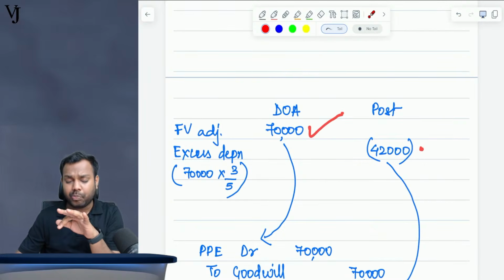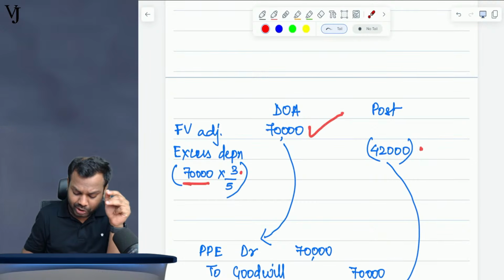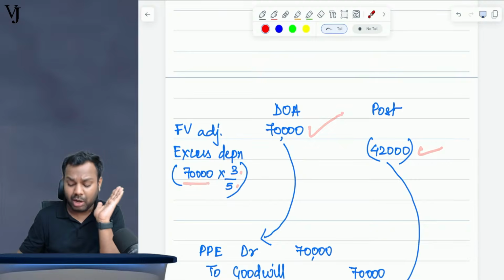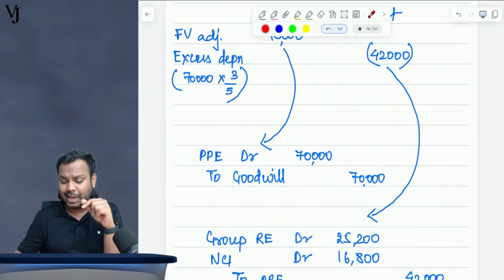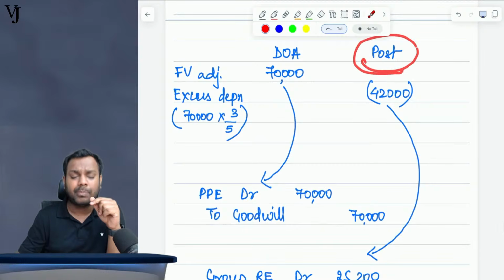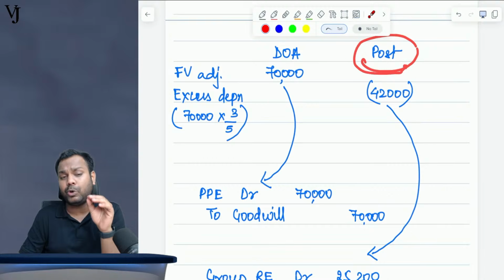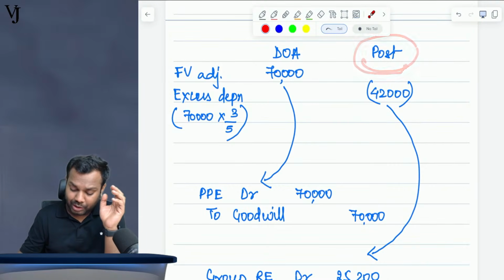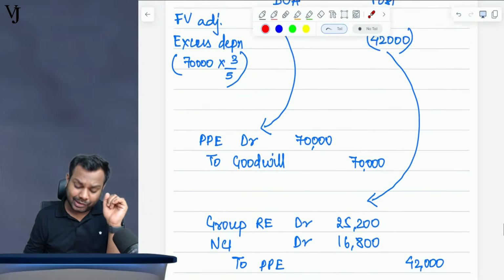Subsequently, in the post period, we will record excess depreciation for the 3 years, which will be 70,000 into 3 by 5, that is 42,000. Tell me yes or no. This 42,000 will be transferred to parent group RE and NCI, because anything which gets recognized in the post acquisition period gets transferred to group RE and NCI in the ratio of their holding. So what are the journal entries?